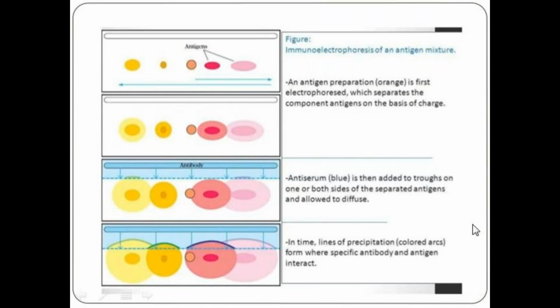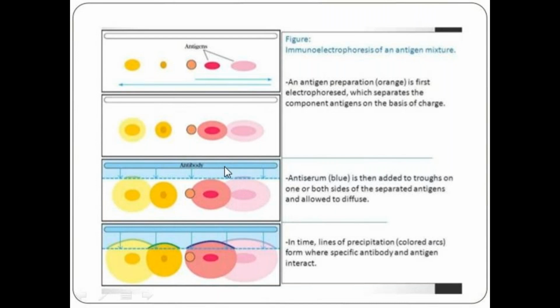Here, the antigen preparation is first electrophorized. Antigens are first electrophorized, and that results in resolving of antigens on the basis of charge. This is the first antigen we are taking in the wells, and it is resolved into different components. Okay, then the antiserum, that is the blue one.